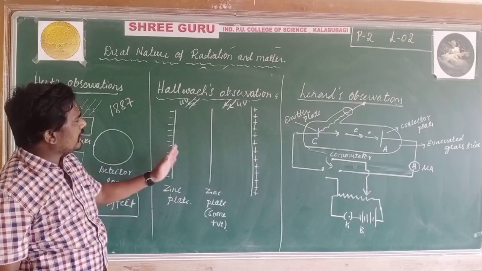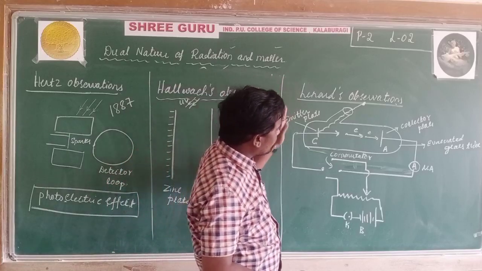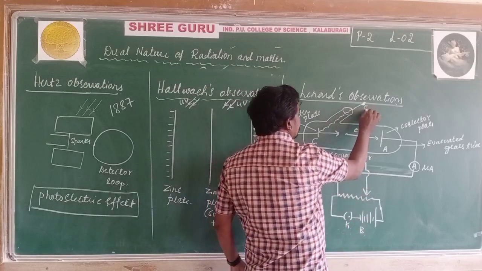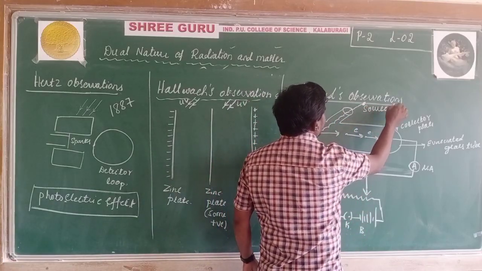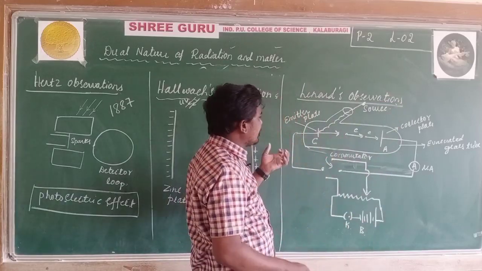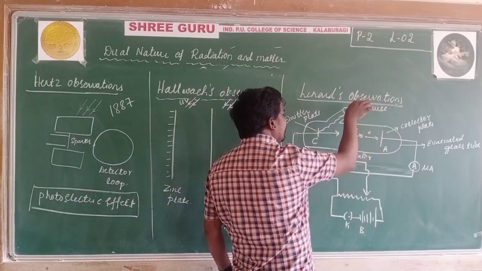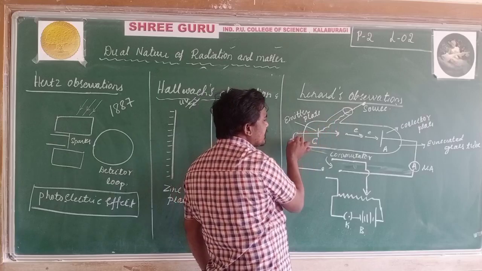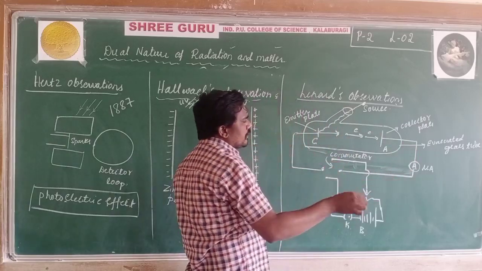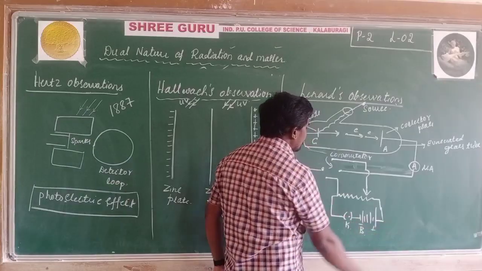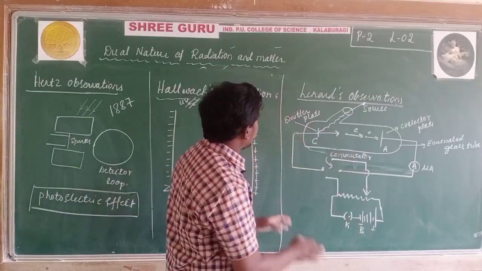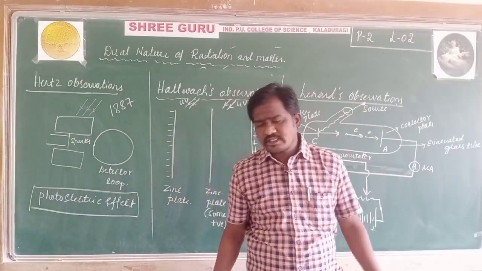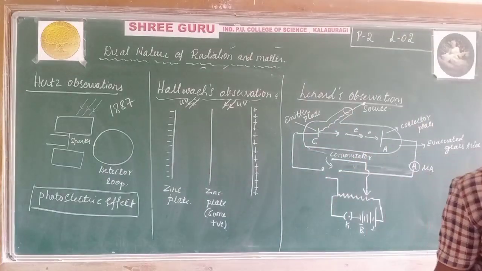This was observed by Hallwachs. And Lenard, on this evacuated glass tube, observed the effect of the frequency or intensity of the incident light. As the intensity of light increases, the current in this circuit also increases. You can change the polarity by using this commutator. These are the observations. It is not necessary to discuss too much, because these are just the observations on the photoelectric effect.